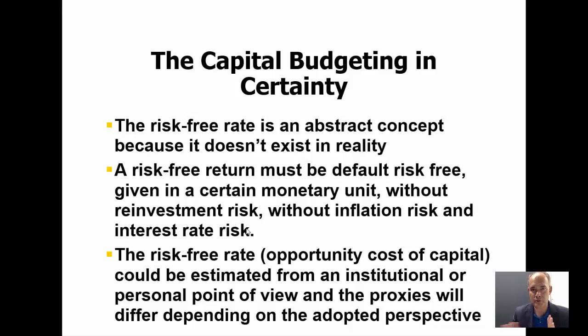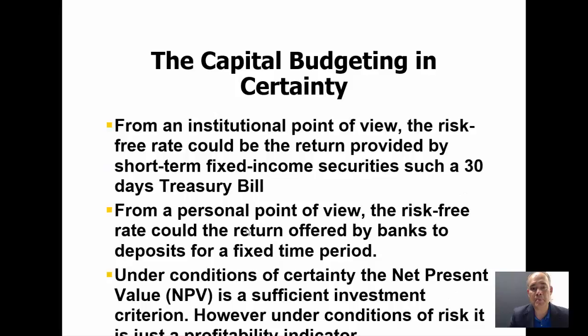So that's the reason why there are two different perspectives. The first perspective is the institutional investor point of view, which means that the risk-free rate could be approximated by using the short-term treasury bill from the government. Or alternatively, from the personal point of view, the risk-free return or the opportunity cost of capital could be approximated by what? By the return that banks offer for a fixed time period. These are secure returns for a fixed time period that banks offer to personal customers. So that's the reason why we could take it as a proxy.